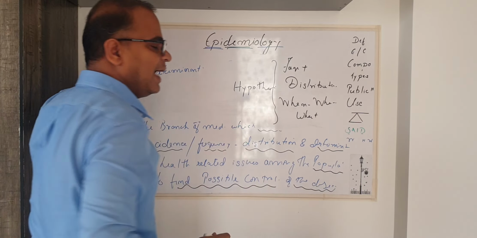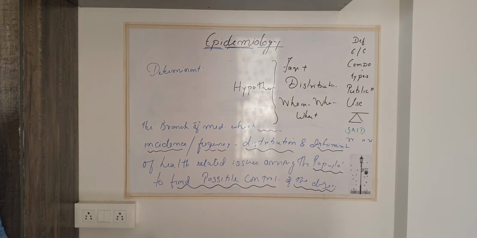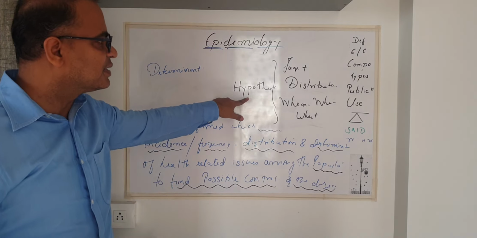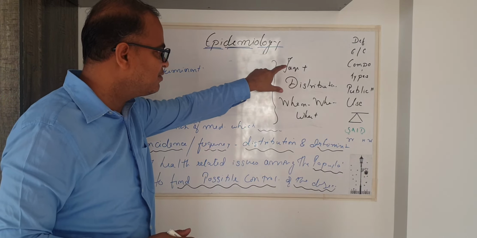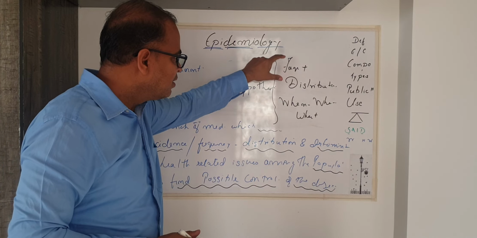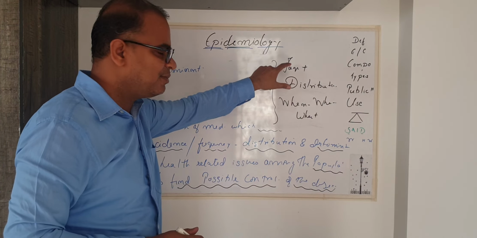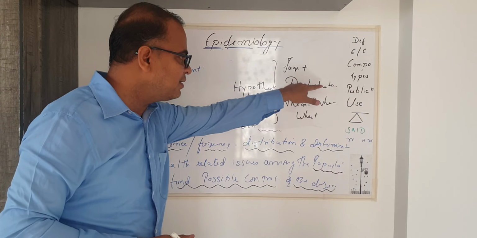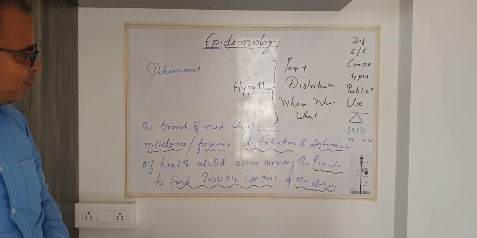Hypothesis is nothing but assumption. In order to reach a hypothesis, we need to study the data which we get after monitoring these two parameters, that is frequency of the disease and distribution of the disease.